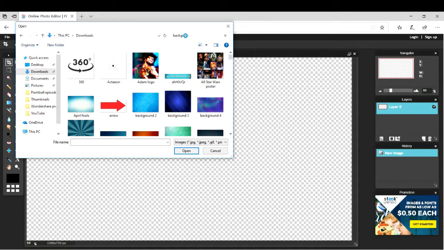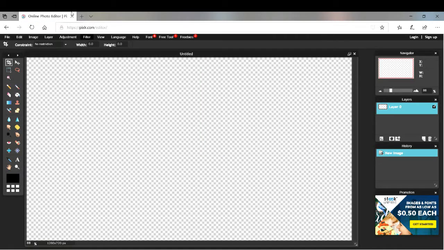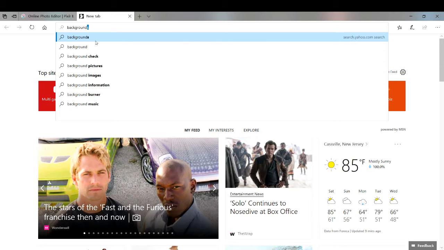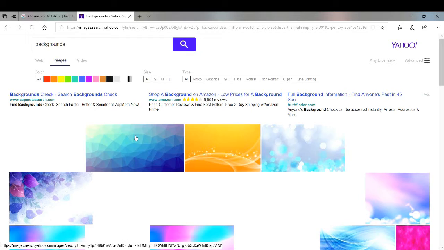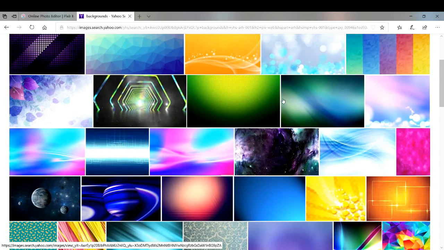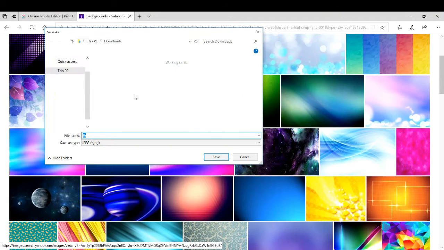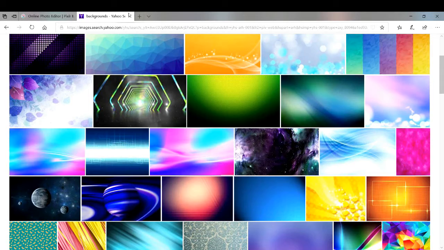But for those of you who don't have preset backgrounds that you already downloaded, you go to the internet, just type in background, and click on images. Then you click a background that you would like. Let's say this one. Click save picture as, then save it, name it whatever you want, and put it in downloads. I'm not gonna do that one.